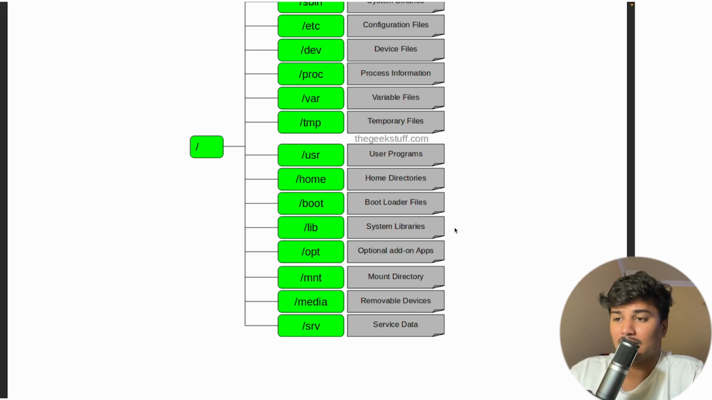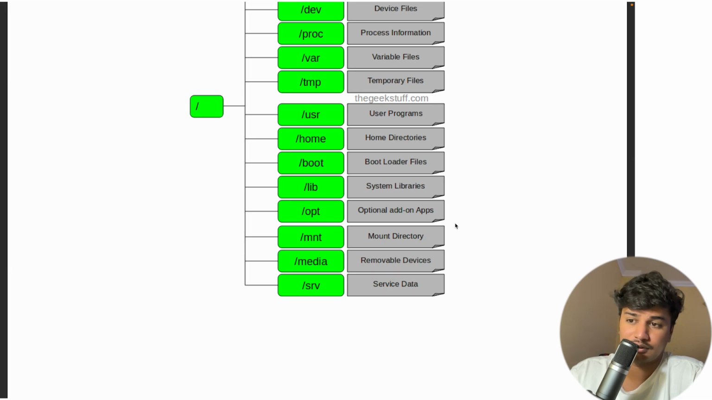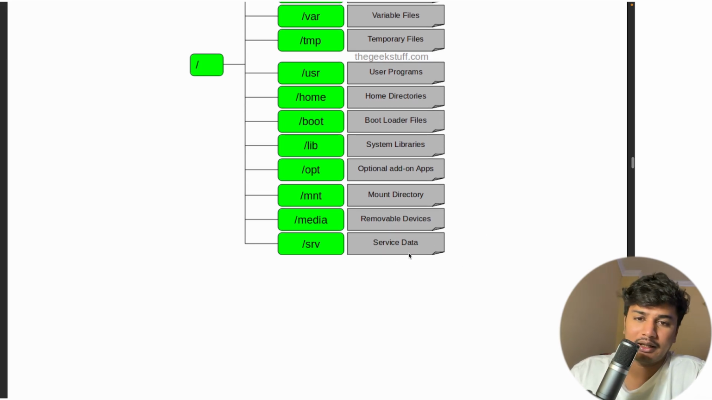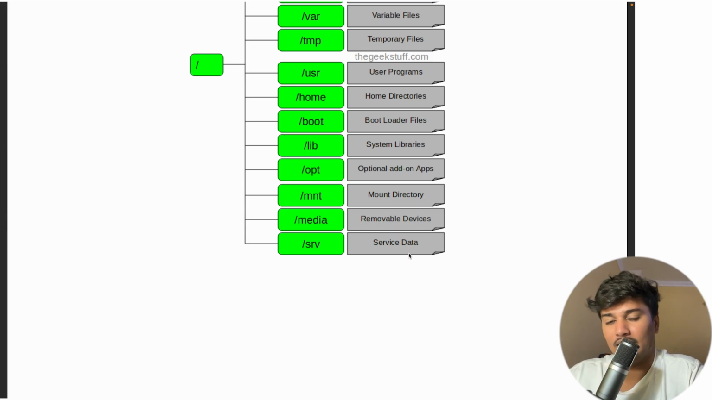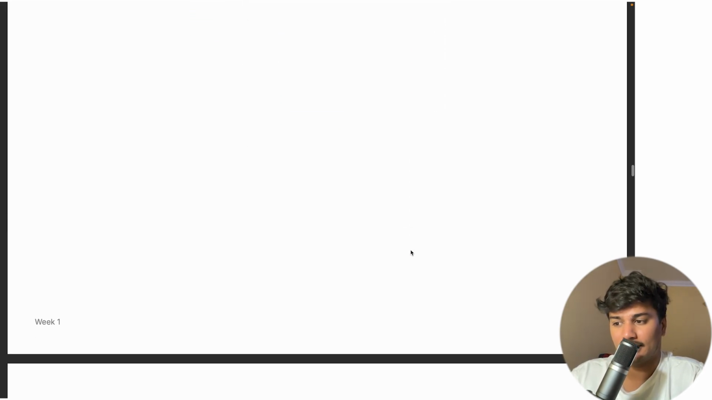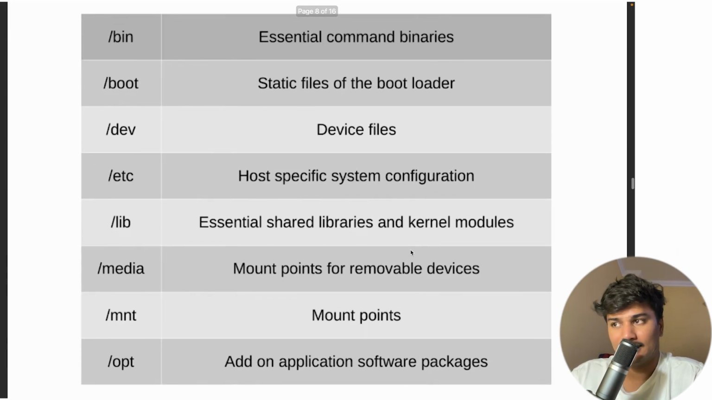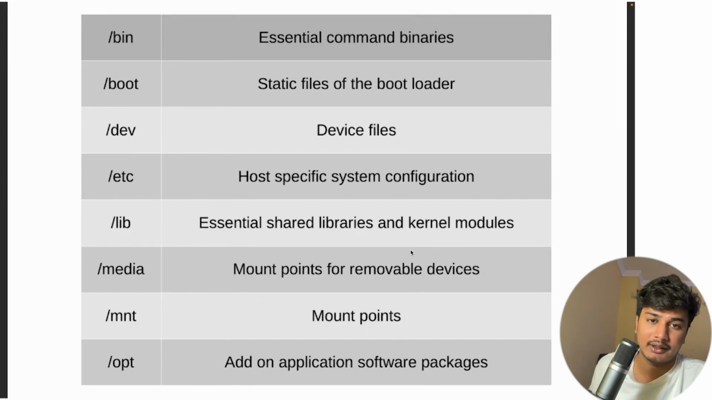lib is basically system libraries. opt is optional add-on apps, whatever other apps there are. mnt is the mount directory, whatever like a pen drive you attach, so all those mounting files are here. media is basically removable devices, USB pen drive related stuff. And srv is basically service data. So this is basically the hierarchy, and these are written in great detail. You can read it out.